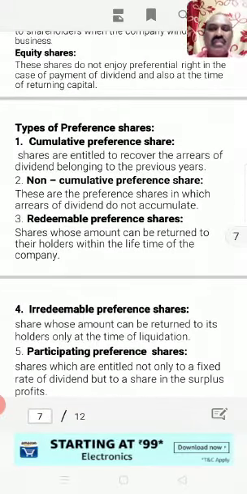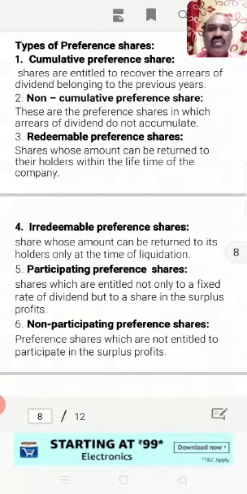Redeemable preference shares are the shares whose amount will be returned by the company after a certain number of years of time before liquidation of the company. But irredeemable preference shares are those shares whose capital will be returned by the company to the shareholders only at the time of liquidation of the company.